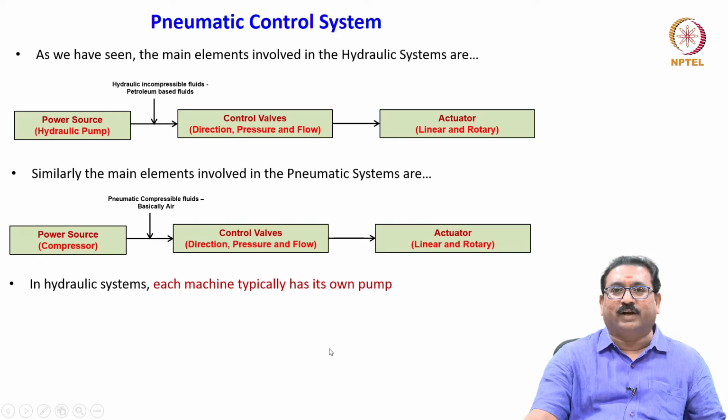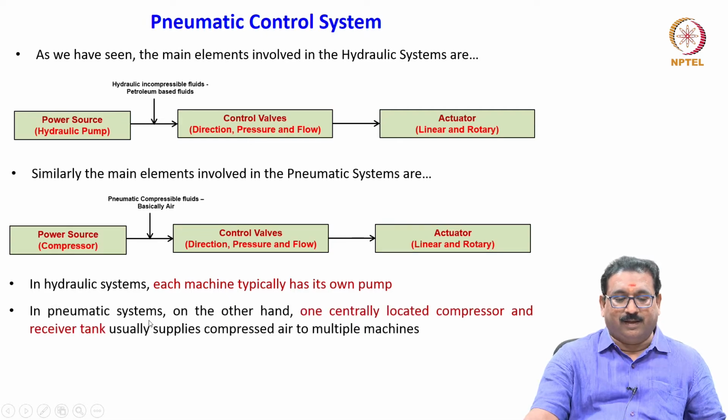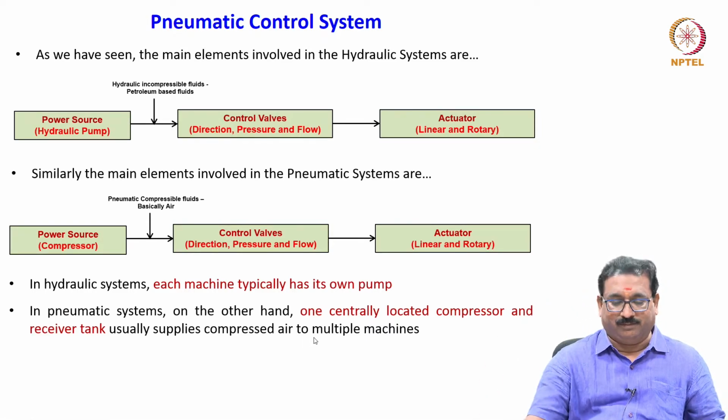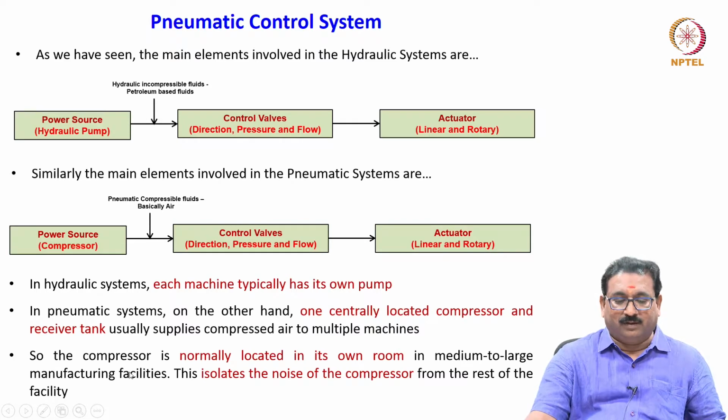In hydraulic system, friends, each machine typically has its own pump. In pneumatic system, on the other hand, one centrally located compressor and a receiver tank usually supplies compressed air to multiple machines in the factory. So, the compressor is normally located in its own room in medium to large manufacturing facilities. This isolates the noise of the compressor from the rest of the factory environment.